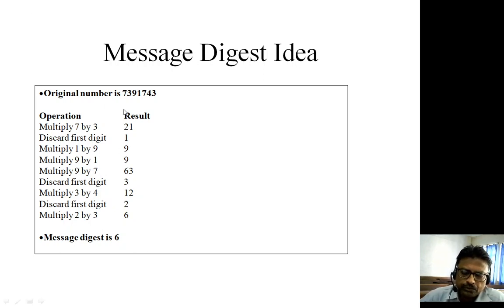This kind of idea is adopted in computer networks. Whenever we are sending data bytes, we try to check whether the data sent from the sending end and received at the receiving end is as it is or whether there is some change. For that you use longitudinal redundancy check or cyclic redundancy check.